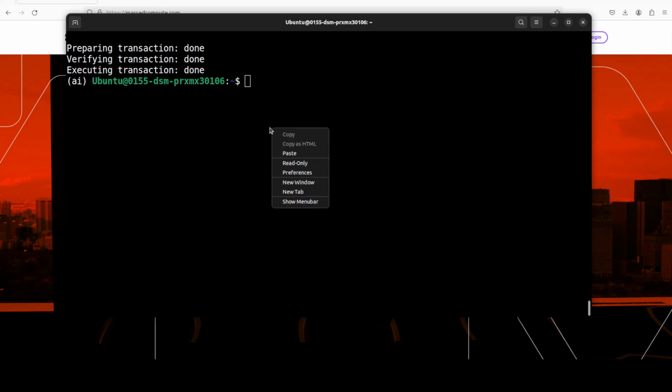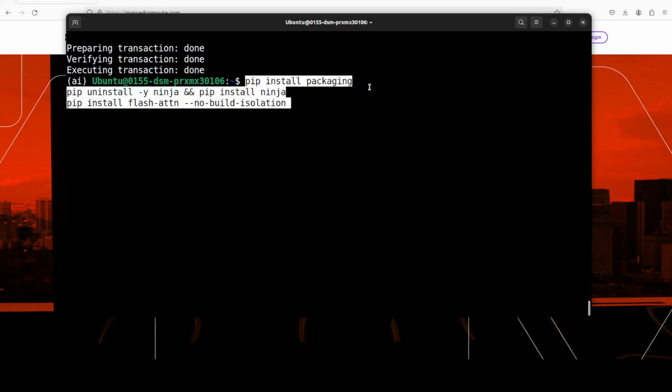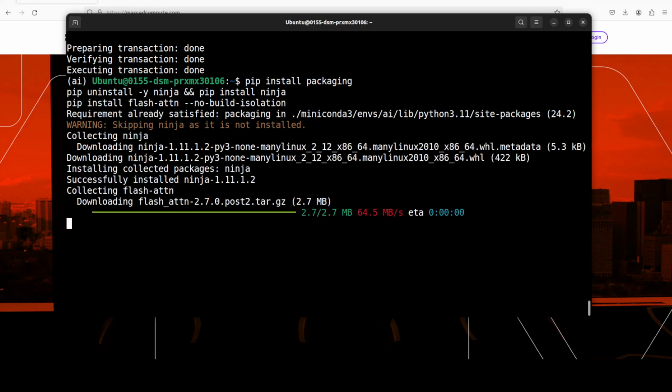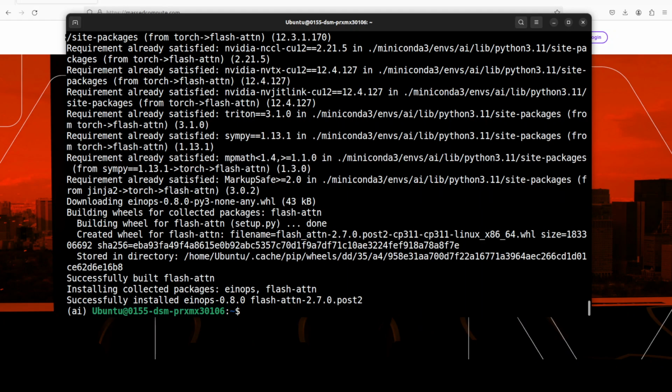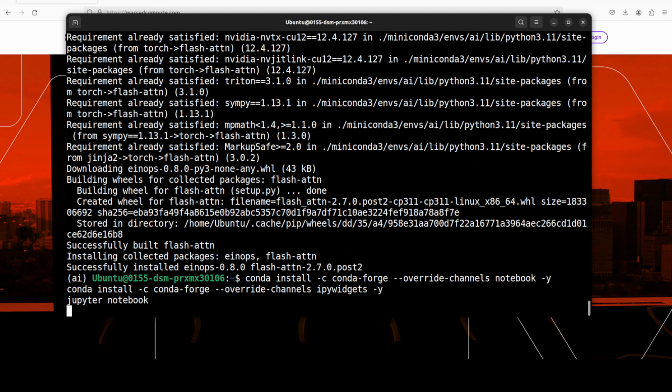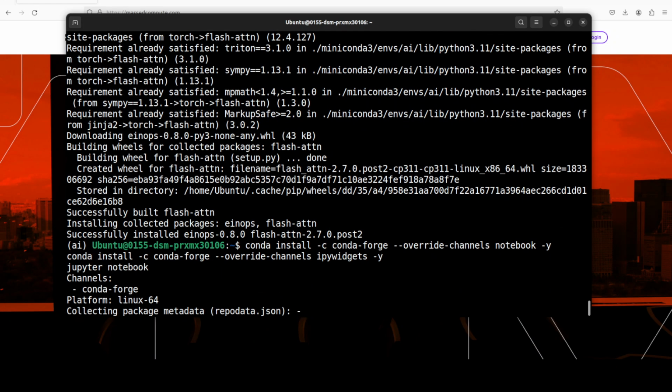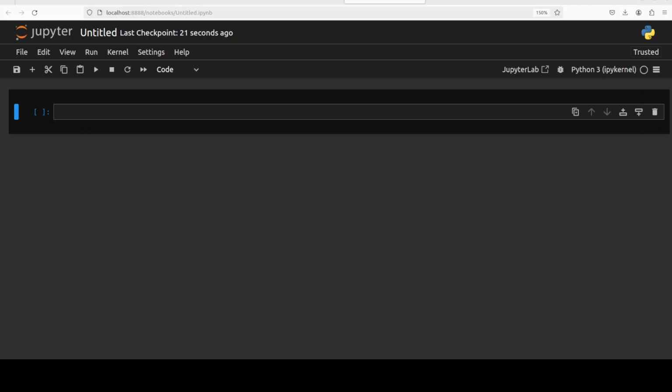And that is done. Next, we also need to install flash attention because my GPU supports it. If yours doesn't, then no need to install it. Let's wait. And that is done. Let's launch our Jupyter notebook after installing it, and we will download and play with this model in the browser environment.